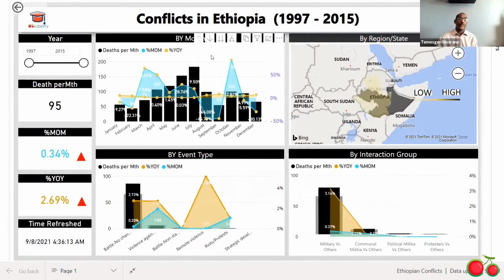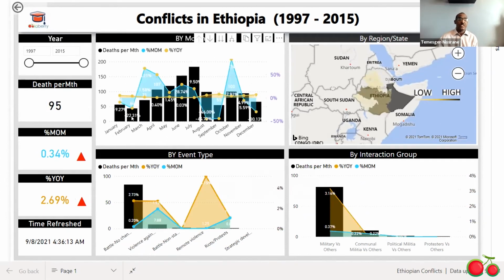So if we look at February, days per month is low. Why? I studied this. You know, Ethiopia is agrarian, so the rain starts in February, and the farmers need to do their business.